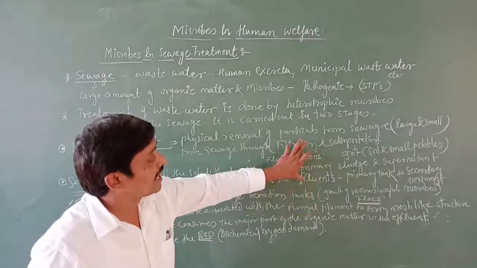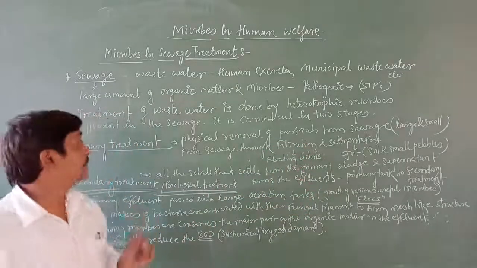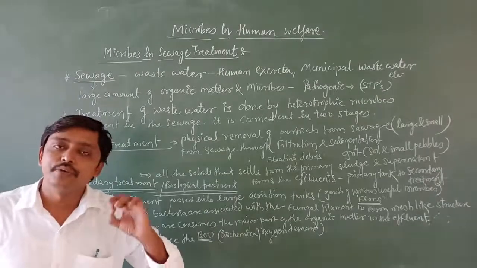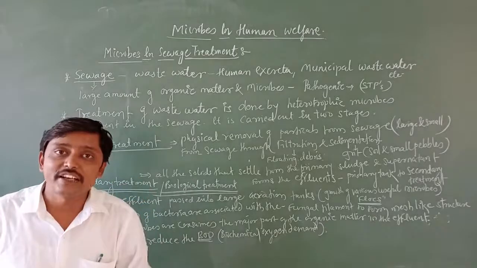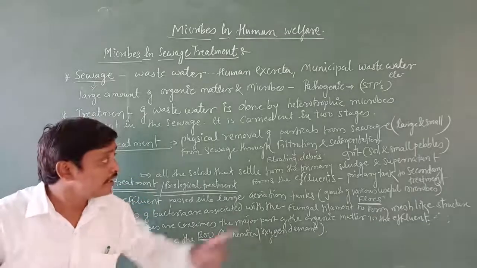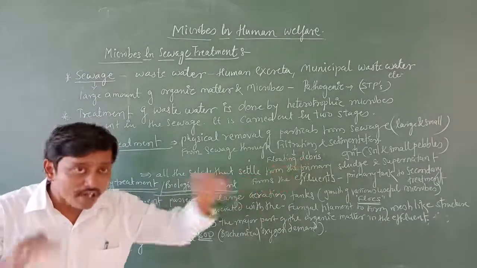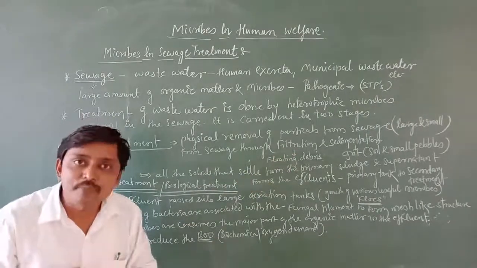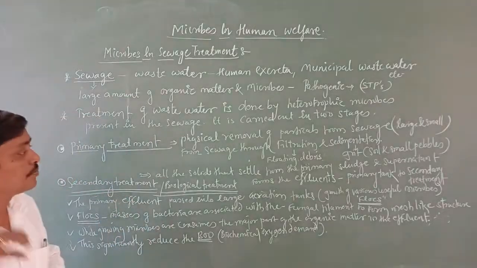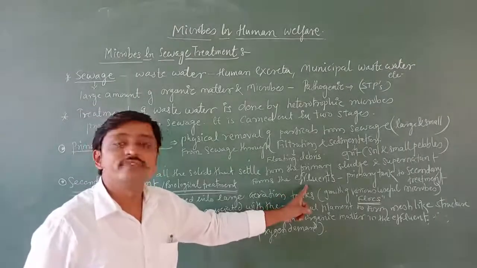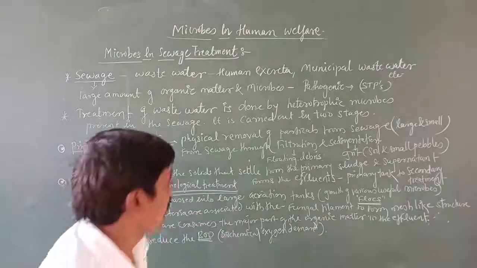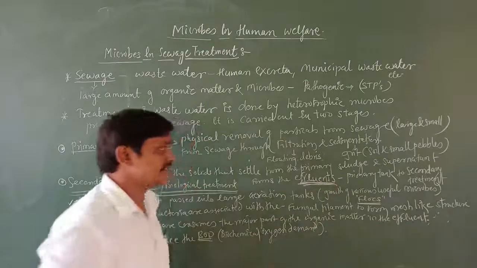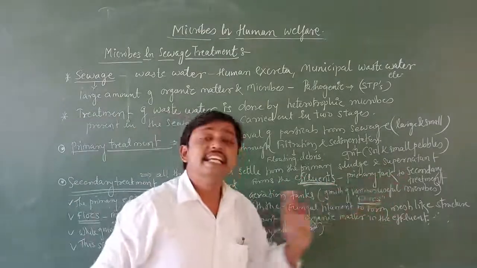In primary treatment we are going to remove the floating solid particles with the help of filtration, and grit, soil and small pebbles with the help of sedimentation, and whatever remaining supernatant is there, that remaining supernatant is called an effluent. And this effluent now we are going to pass from the primary tank to the secondary treatment.